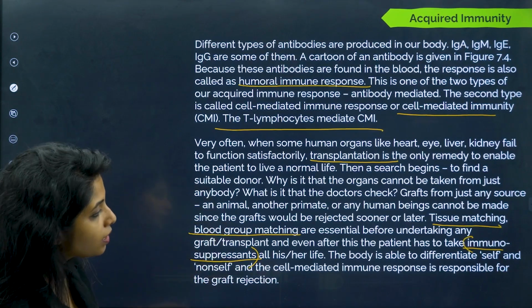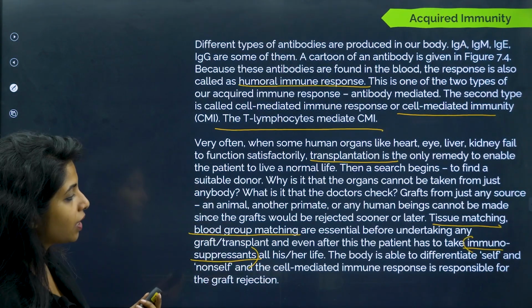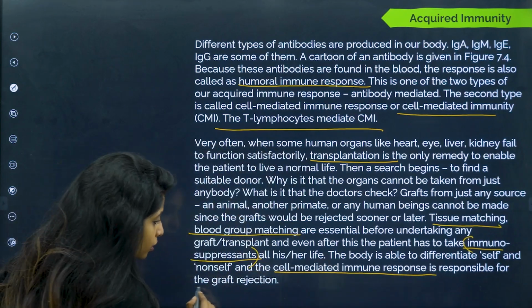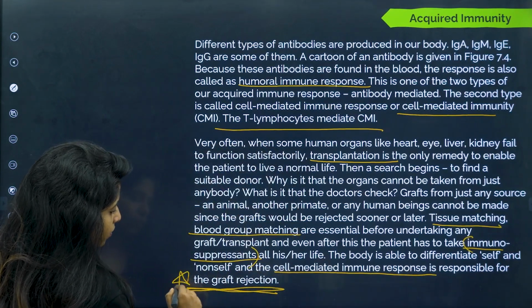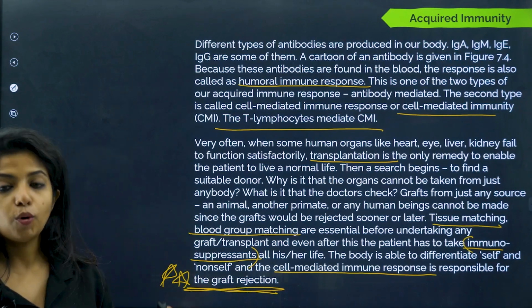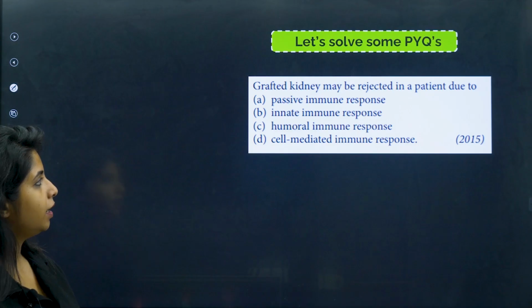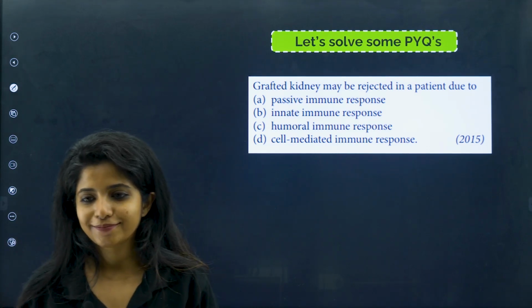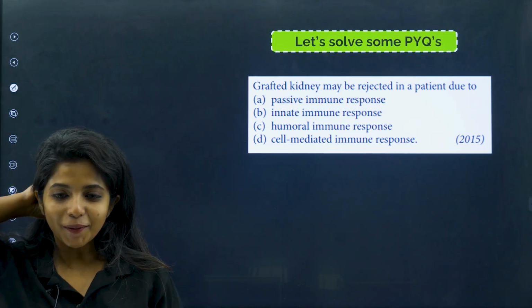Okay, the body is able to differentiate self and non-self, and the cell-mediated immune response is responsible for graft rejection. Very, very, very important for NEET. Okay, and I hope you got this. Now, grafted kidney may be rejected in a patient due to, tell me, I just taught you right now.